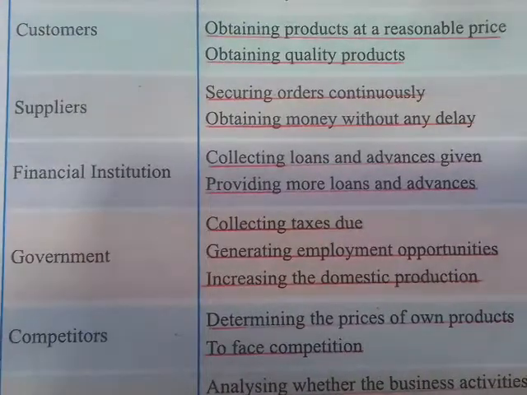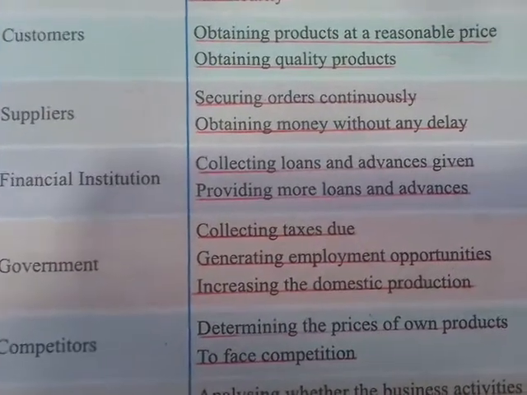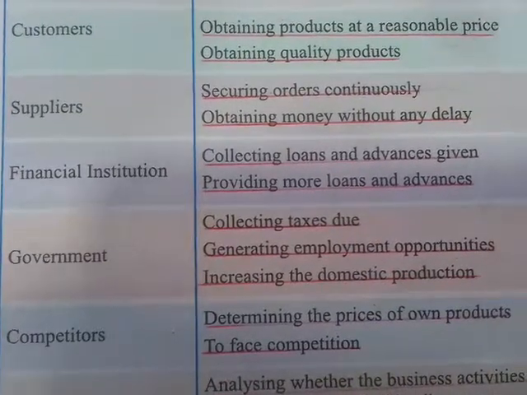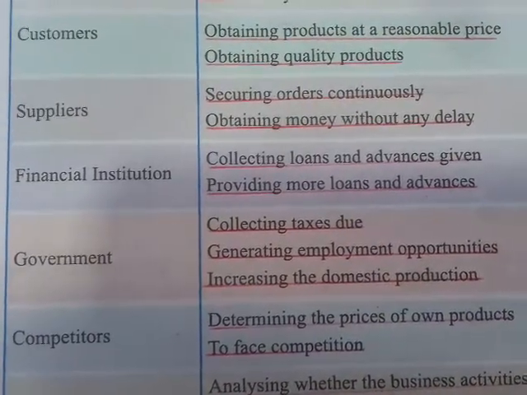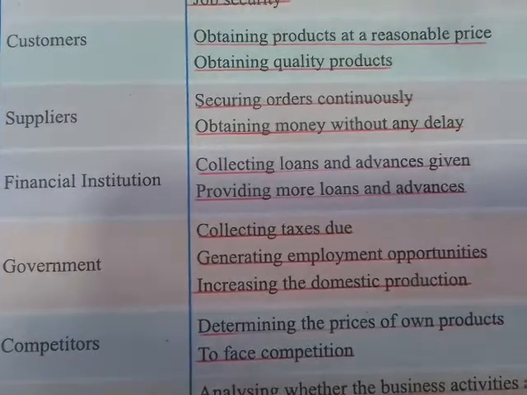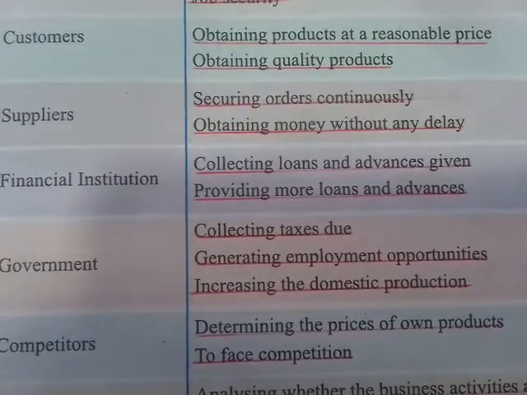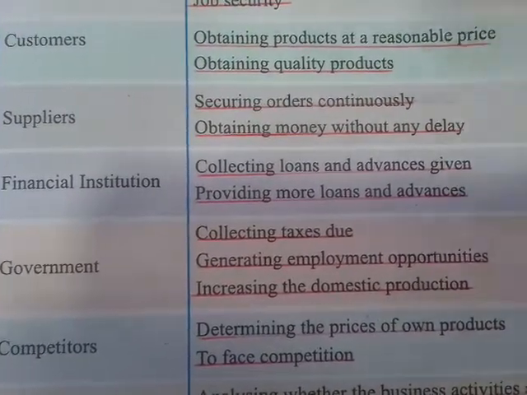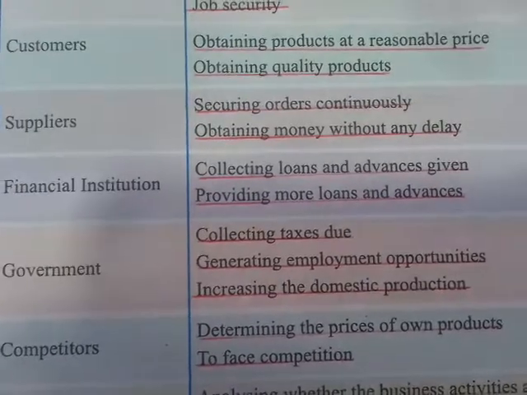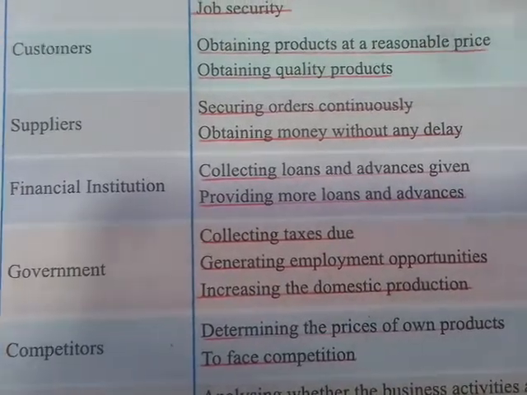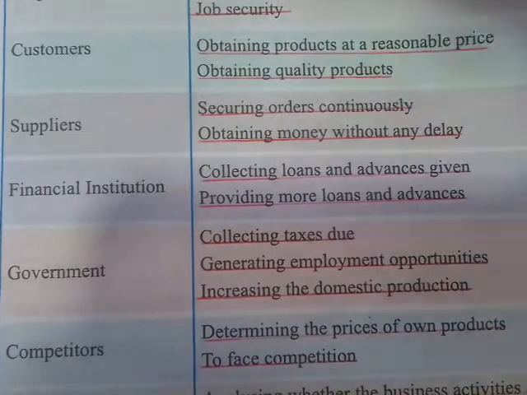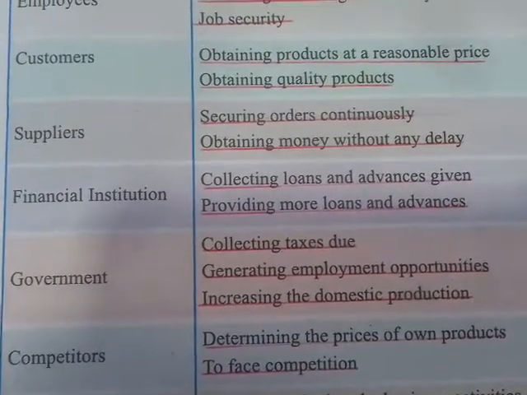So the objective of suppliers is to secure orders continuously. Now, if a supplier is supplying goods to a shop, then he is making sure that all the orders are supplied from his supplying company.